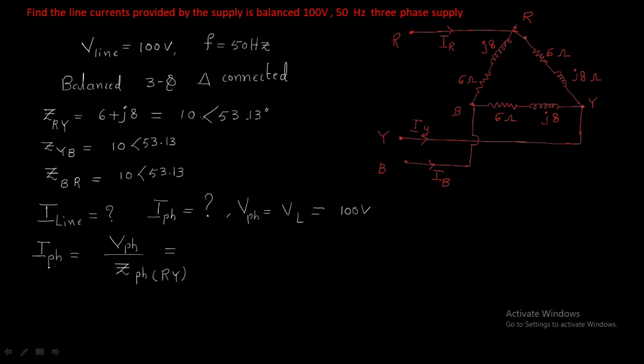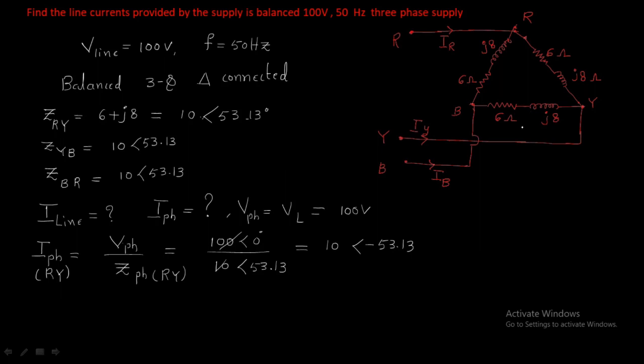We are finding for the RY phase, so I am taking it as the first phase. V phase by Z phase for RY: V phase equals 100 at an angle of 0, divided by Z phase equals 10 at an angle of 53.13. By doing the calculation, we get 10 at an angle of minus 53.13. This is for the RY phase.